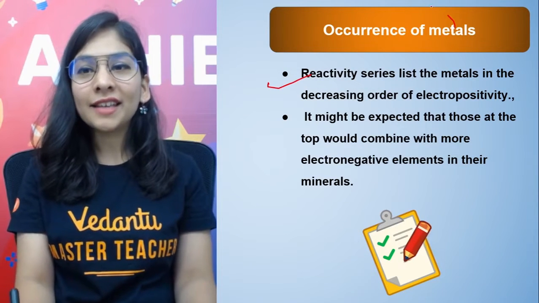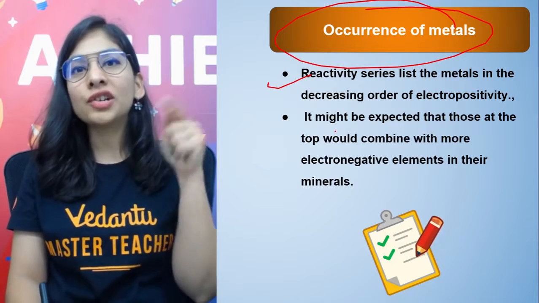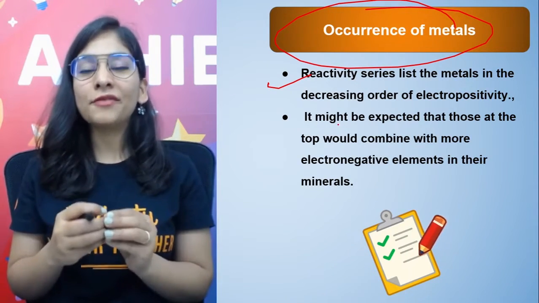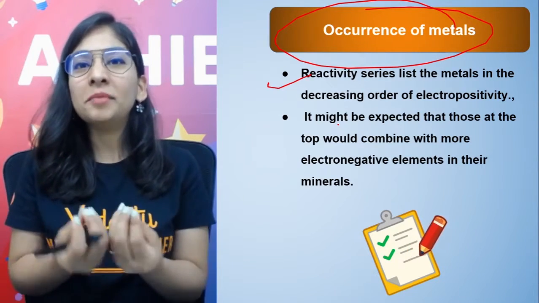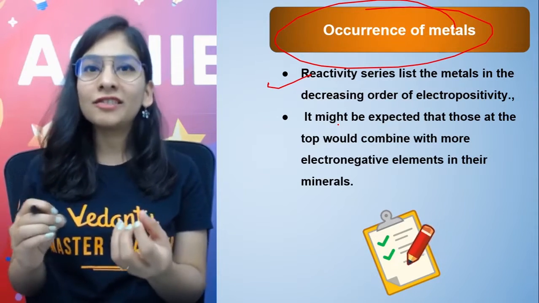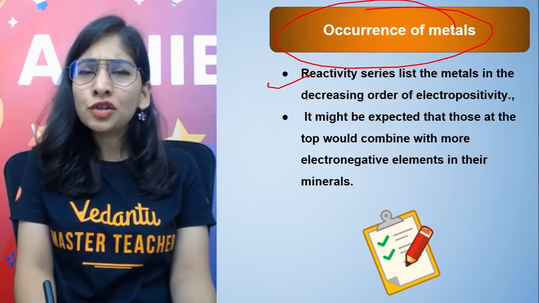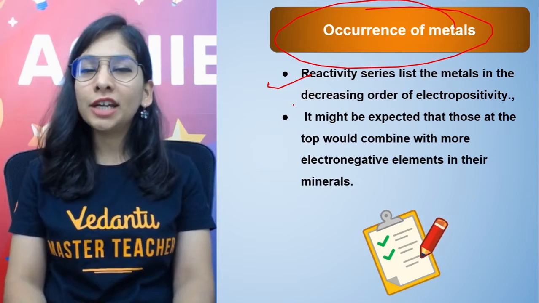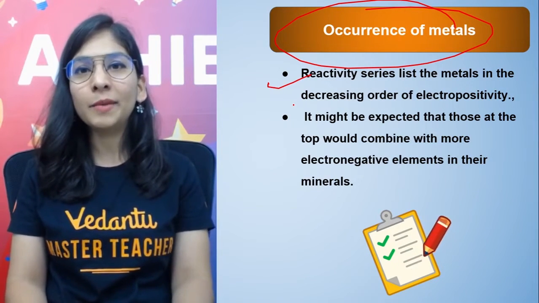And just understand, the occurrence of a metal depends on the reactivity series also, like how reactive your given substance is. If it's very reactive, it will definitely be there in the combined form. But if it's least reactive, it can be there in the free form, only the metal with some impurities, and we can get rid of the impurities and get our pure metal. Okay. So if I talk about my sodium, my potassium, my aluminium, they are there in nature in the combined form, some in the chloride form, some in the carbonate form, very reactive.